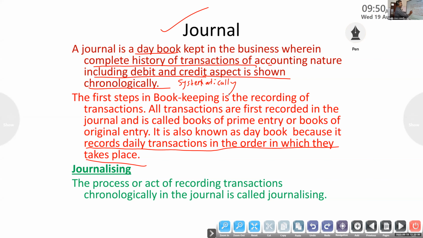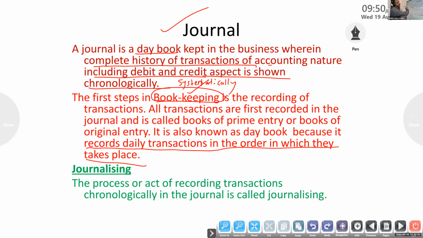So the first step in bookkeeping is recording of transactions. What is the difference between bookkeeping and accounting? In bookkeeping we are only recording, but analysis and interpretation we do in accounting.